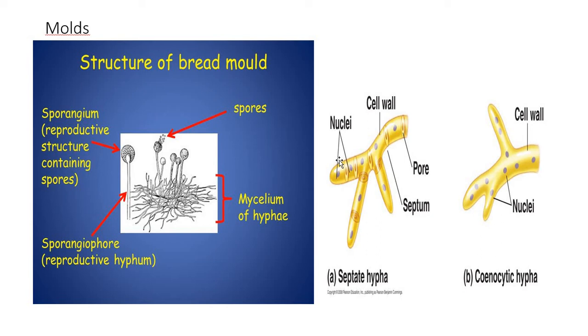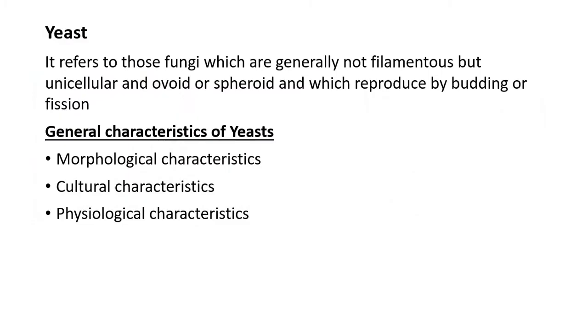Even if a little moisture is added to that, the molds will grow. And the molds are aerobic in nature, so they require oxygen for their growth. So these are the general characteristics of molds. Now we'll move on to the yeast.